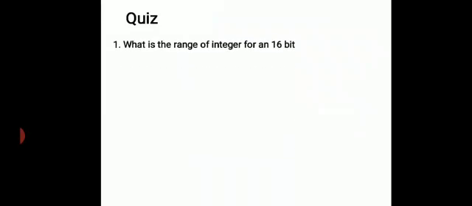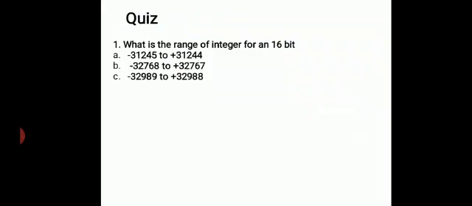We discuss some questions on these concepts. First question: what is the range of integer for 16 bits? The options are minus 31,245 to plus 31,244; minus 32,768 to plus 32,767; minus 32,989 to plus 32,988; and none of the above.